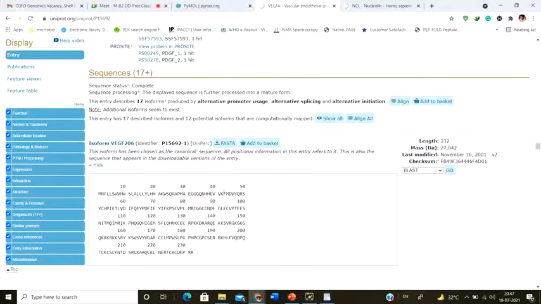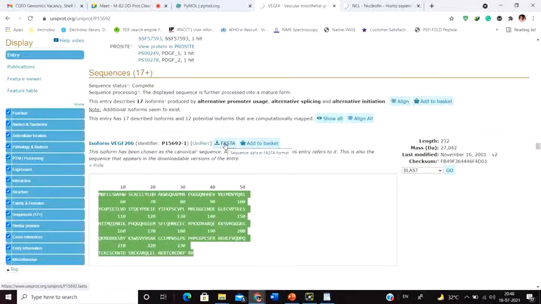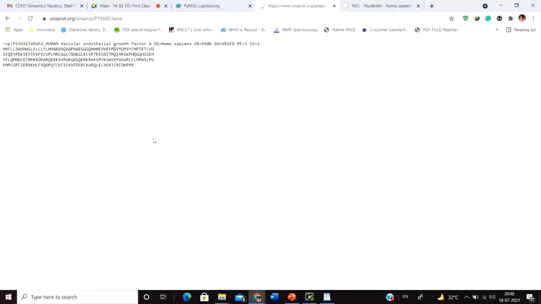The important thing is that this is the 1-letter amino acid code residue, but sometimes we are going to require the FASTA format of a particular molecule. What is FASTA format? FASTA format is just a different format for representing the protein sequence. How does it look and how are we going to get it? Just beside this you have the word FASTA. Simply click on this FASTA and you get to see the FASTA format.